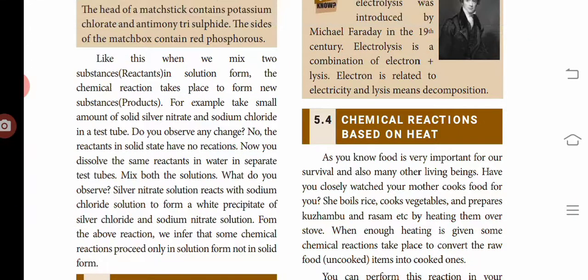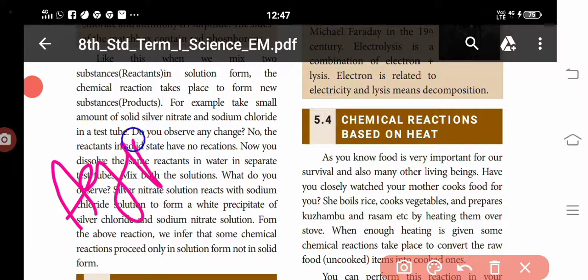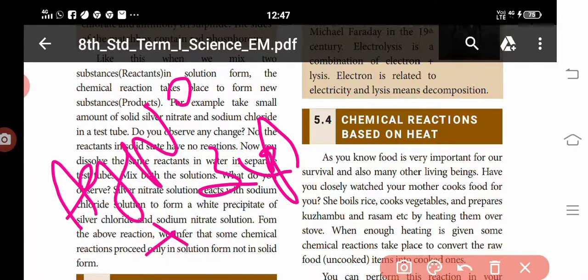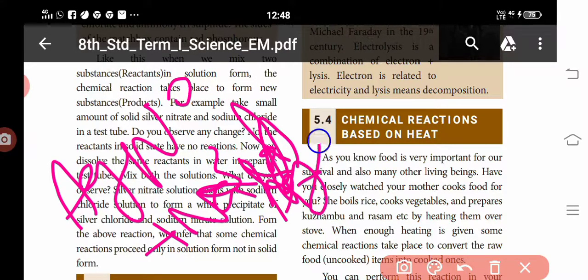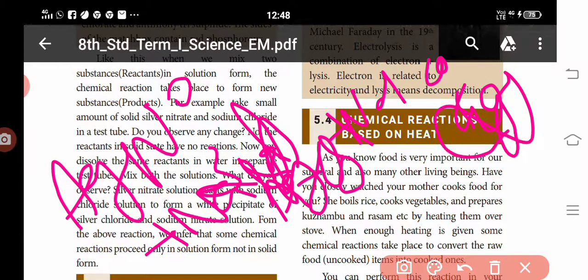AgNO3 is an aqueous solution, and so is NaCl. The products are AgCl solid and NaNO3 solution. In the solid state, no reaction takes place.